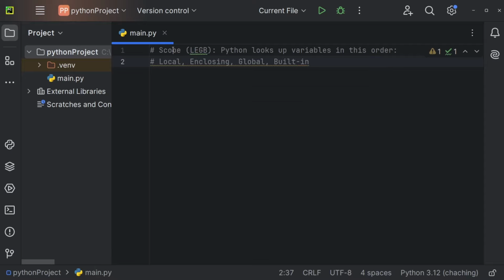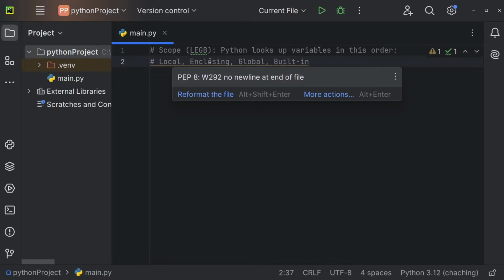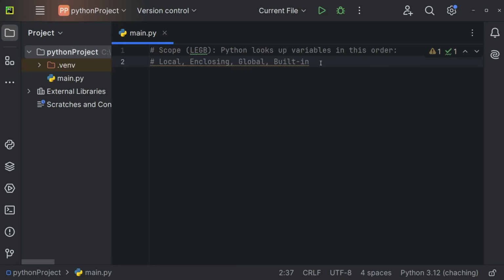Let's take a look at scope in Python. And scope in Python starts local, goes to enclosing, global, and built-in. And let's do an example so you really understand how this works. Imagine we are having a variable name, for example, and this name is going to be equal to Jonas.